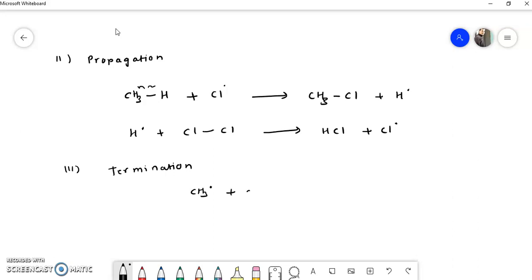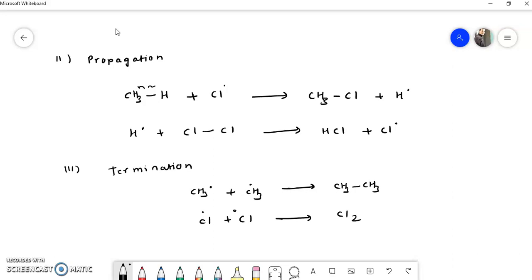If we combine two methyl radicals, then they end up as the molecule CH3-CH3. Again, suppose we have two chlorine radicals. If we react these two chlorine radicals with each other, then there is a formation of Cl2. In this way there is no radical available in the reaction mixture, and the reaction will stop here.